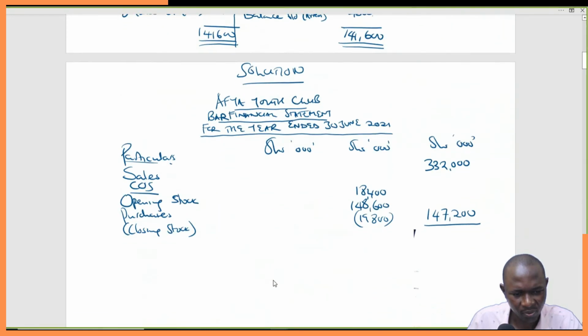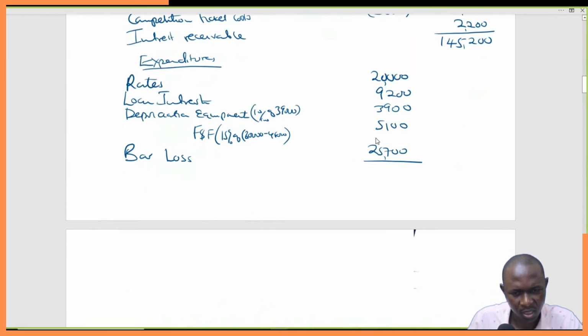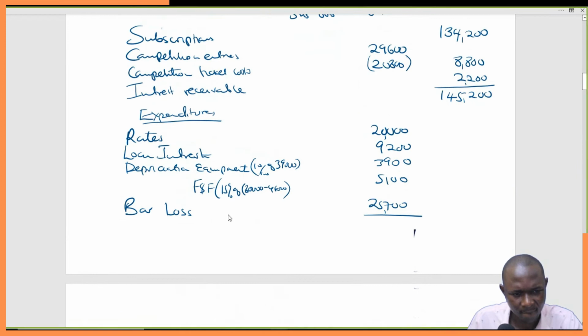So we'll come here and say furniture and fittings 15% of the written down value. Please take note of that. 15% of the written down value, which is 46,000. That's how it's supposed to be.